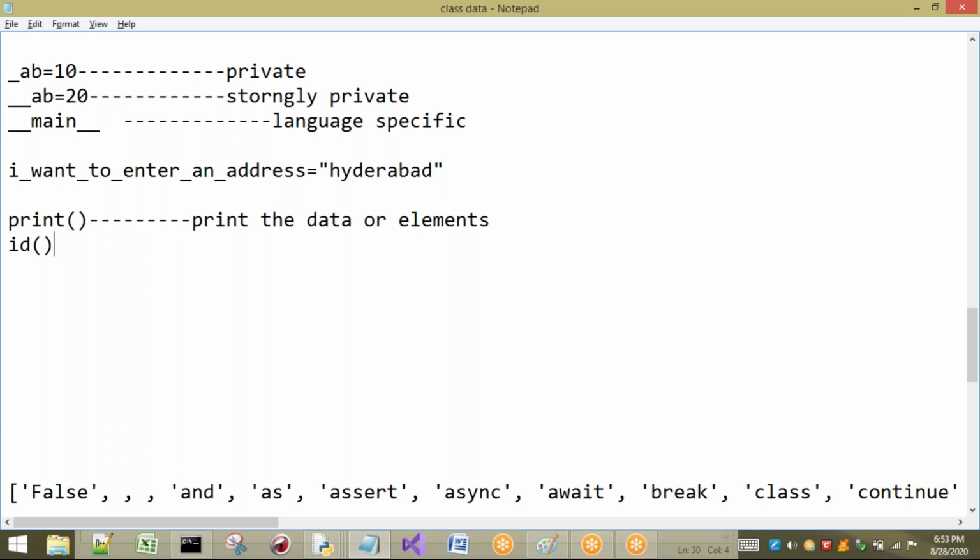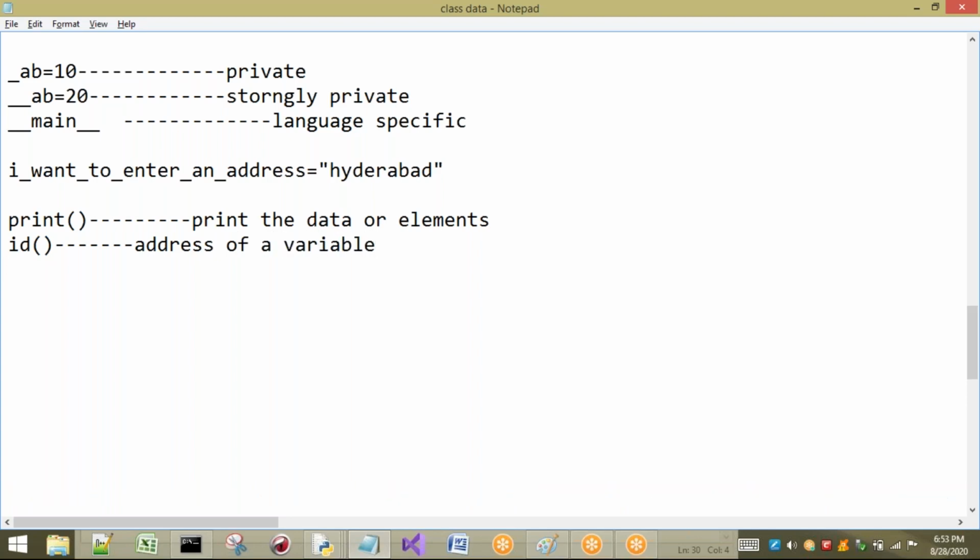Next one is the id method. This gives you the address of a variable. We will use these things for data types. So before going to data types, if you see these 2 functions, I will also take one more function called isinstance. These are the functions that I am going to use to explain data types. Just remember, for data types only I am using id and isinstance. Generally we will use print.